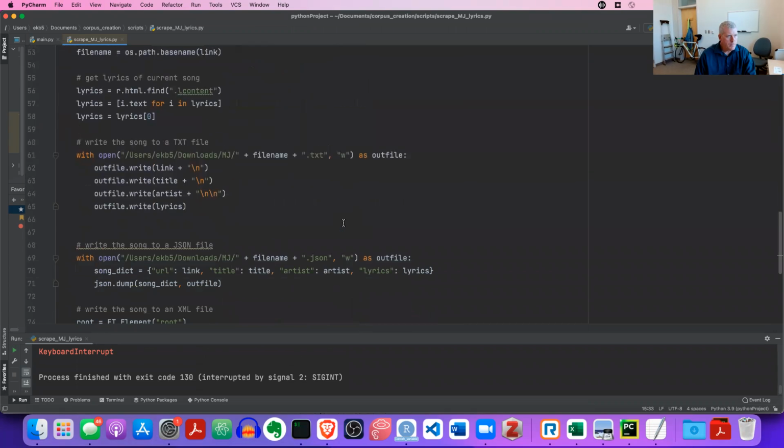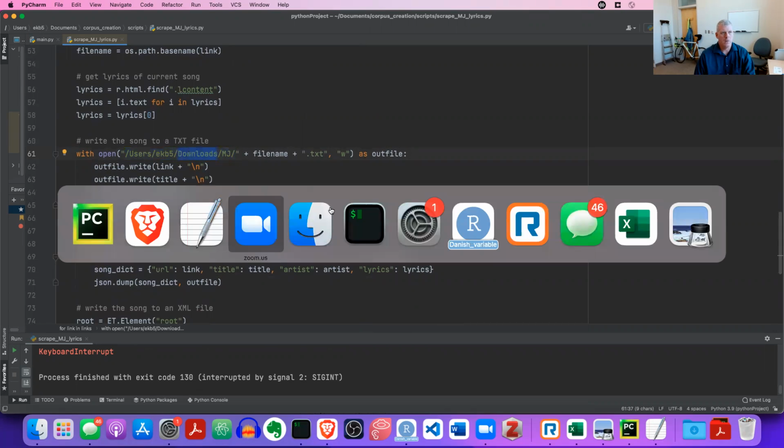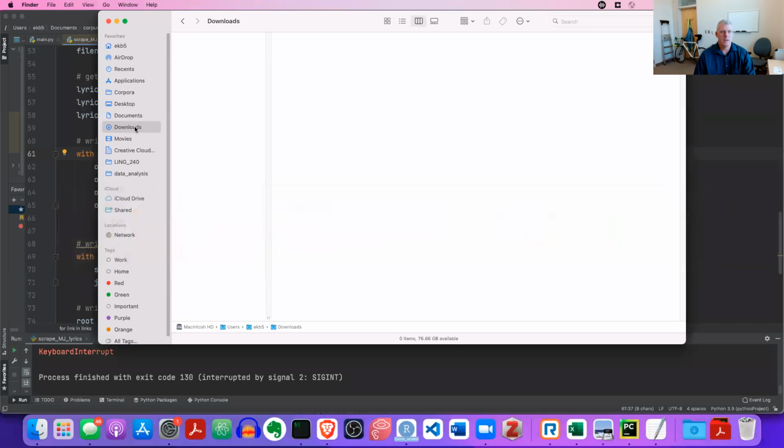But the main point I want to show you is that I'm going to have it put the lyrics into a directory called MJ in my downloads on my computer. Let me just create that real quick. So I come over here to my downloads, which I just emptied out a second ago. I create a new folder called MJ, and there's nothing in MJ right now. There's nothing in there.